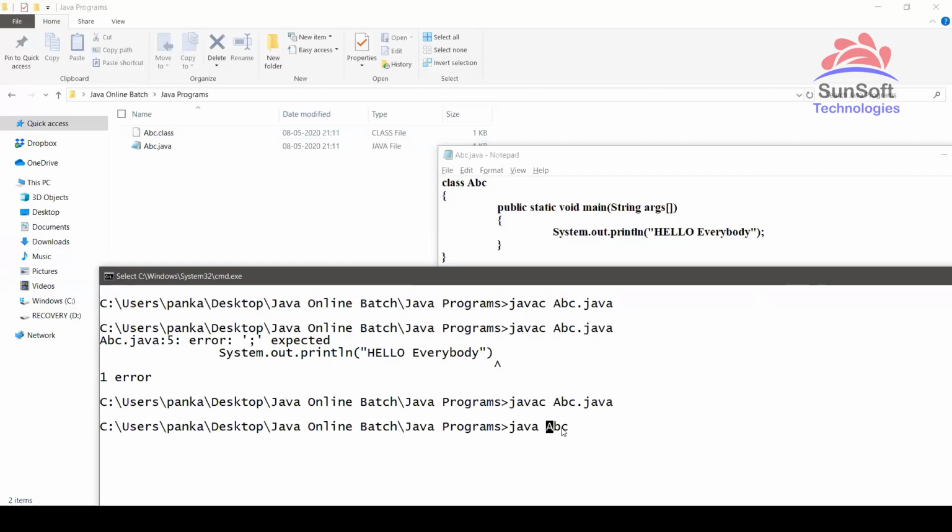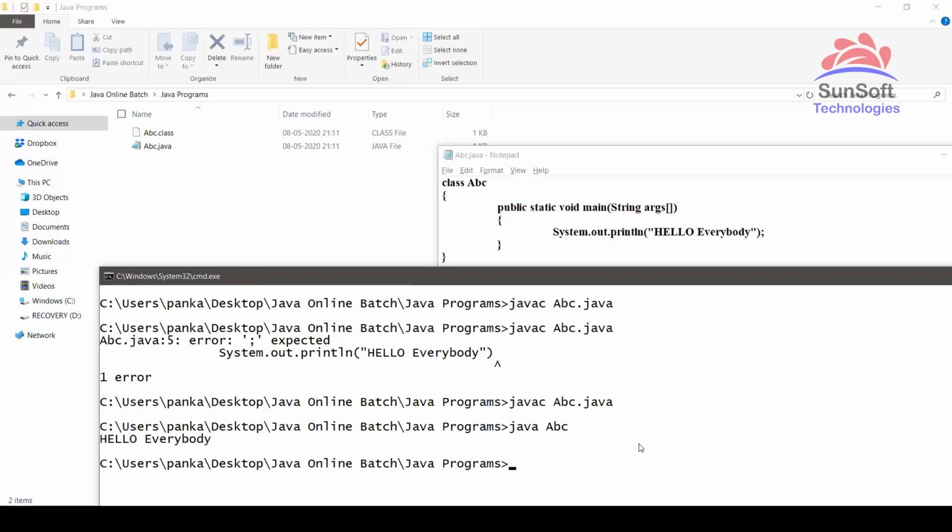Now I want to execute the bytecode. But one thing to remember: while executing bytecode, you don't put .class. See, while compilation, you need to put the extension .java, but while execution, you don't put .class. While execution, you only put java space abc, because it knows it can only execute a .class file. So when you say abc, it will select the .class only.